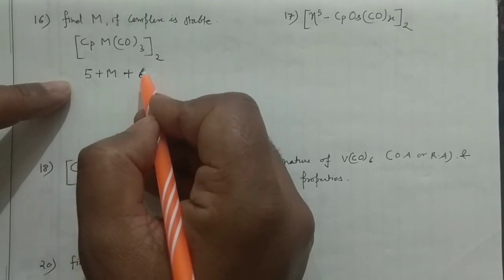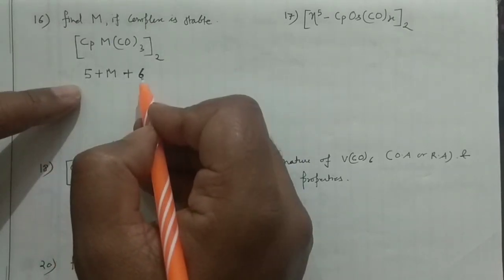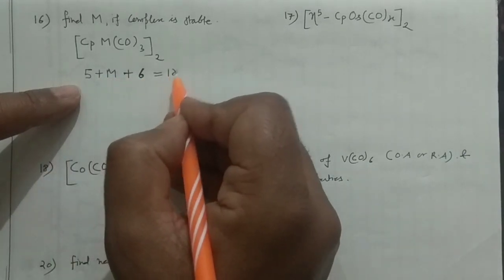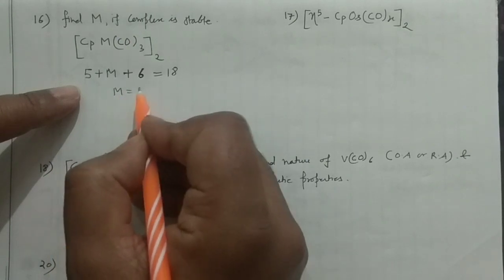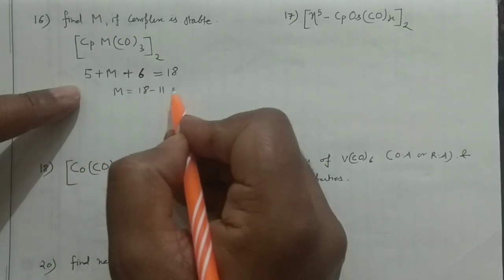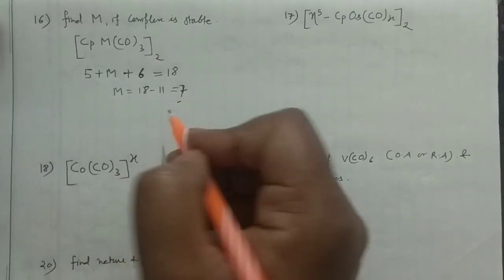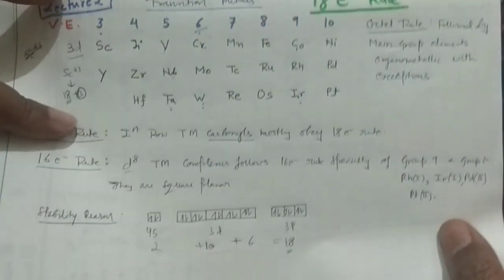If it is following the 18 electron rule, you will have to write 18 here. So M equals 18 minus 11, that will give you 7. So you have to look for the species which gives 7.